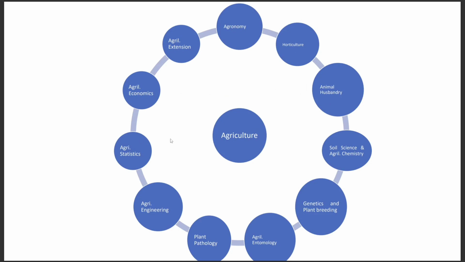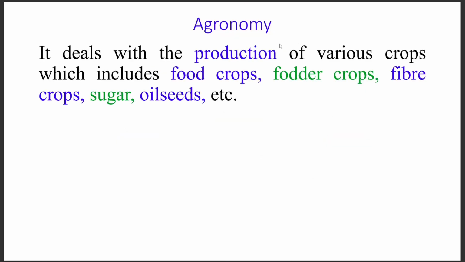Then we have the branches of agriculture. There are several branches of agriculture: agronomy, horticulture, animal husbandry, soil science and agricultural chemistry, genetics and plant breeding, agricultural entomology, plant pathology, agricultural engineering, agricultural statistics, agricultural economics, and agricultural extension. So what is agronomy? Agronomy is the branch of agriculture where we deal with the production of various crops.